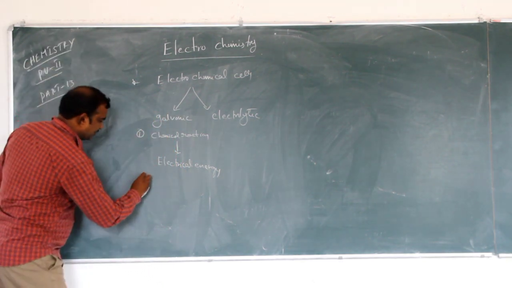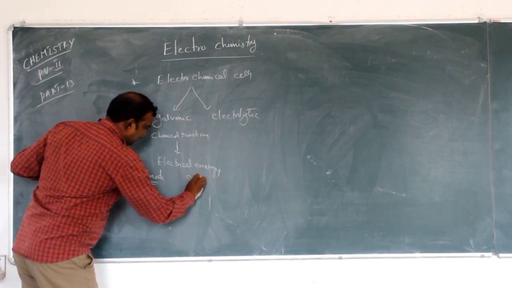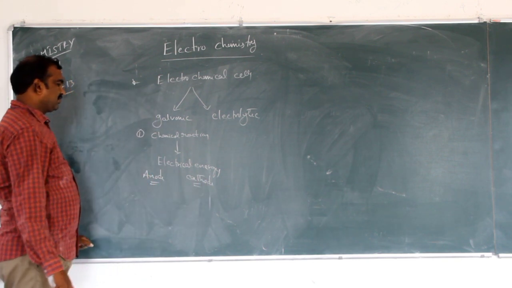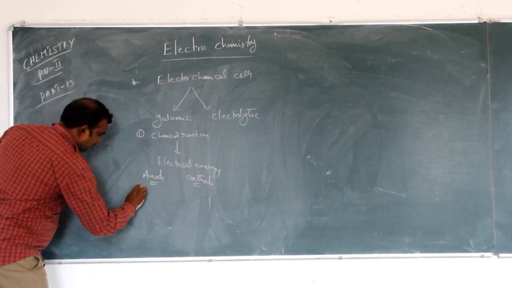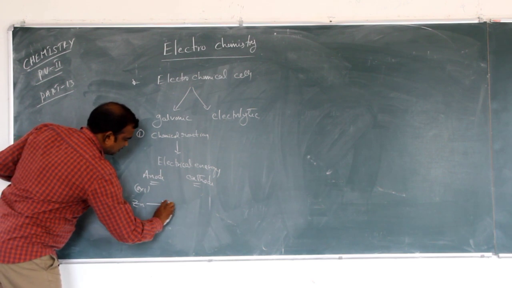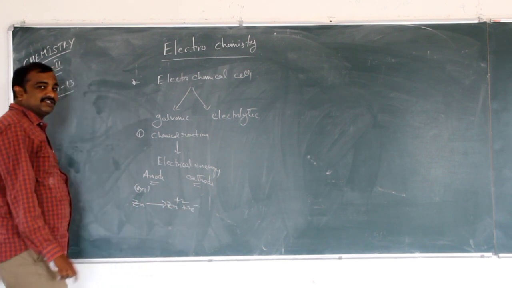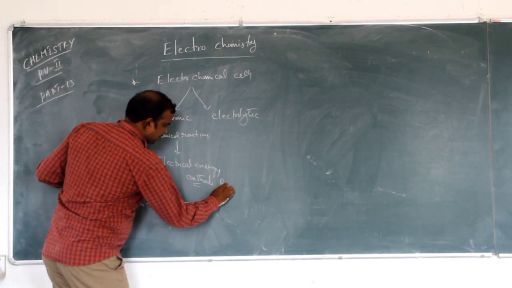If you write the cathode and anode reactions of the galvanic cell: at the anode, oxidation takes place. Zinc loses 2 electrons and converts to Zn+2 plus 2 electrons. At the cathode, reduction takes place.